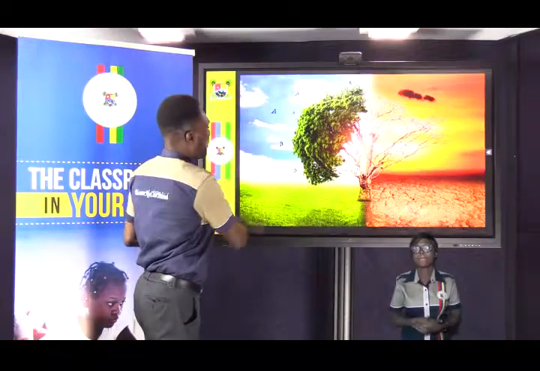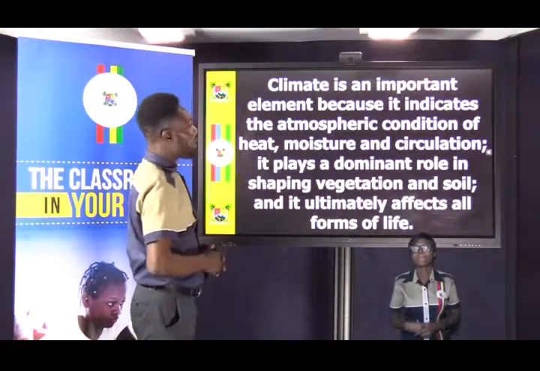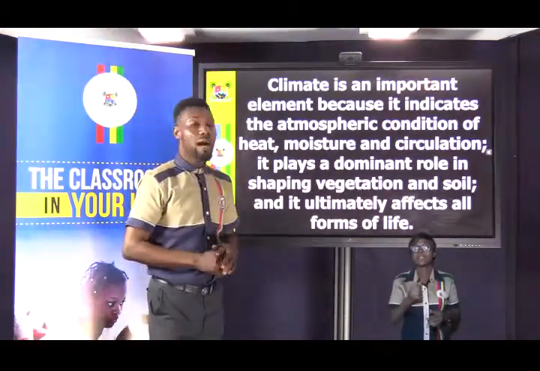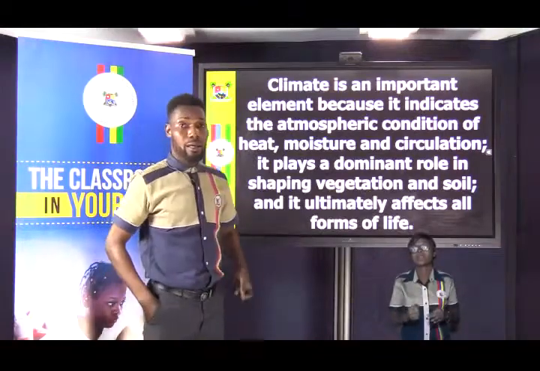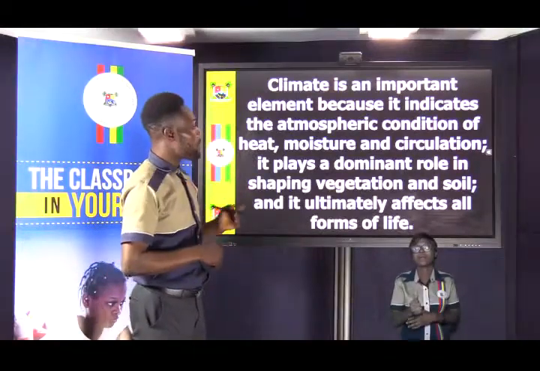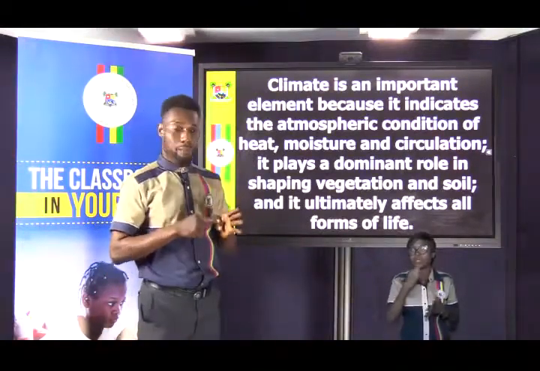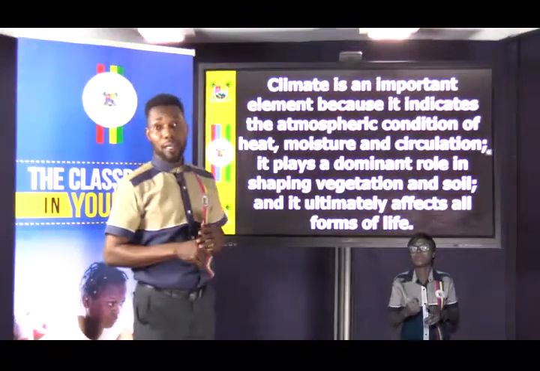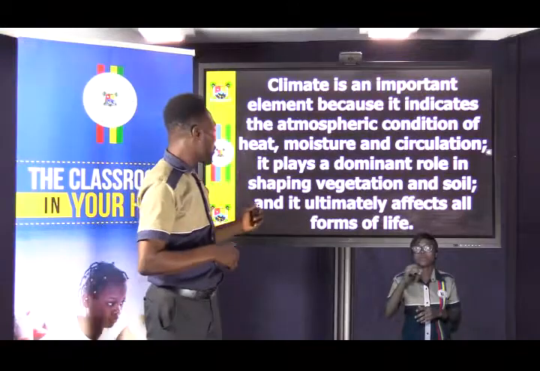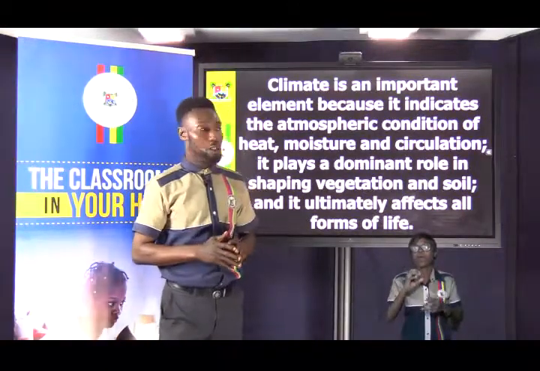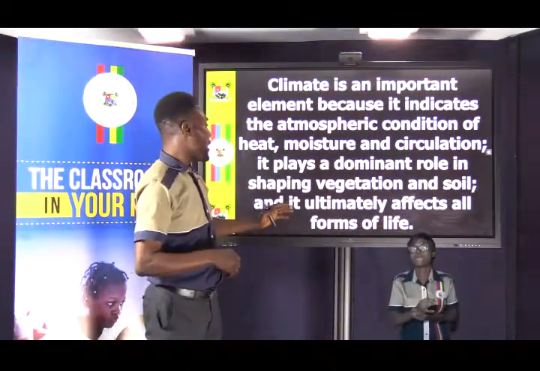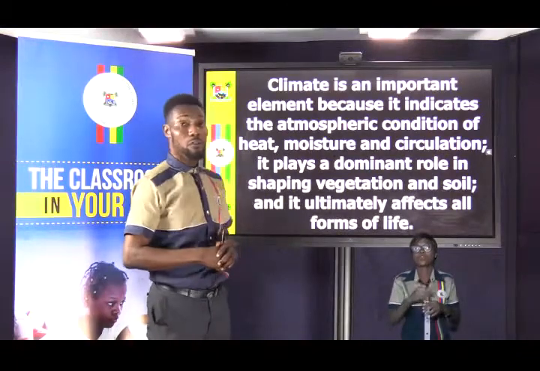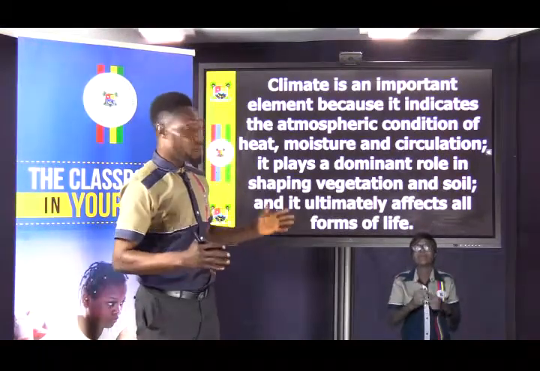Now, climate is an important element because it indicates the atmospheric condition of heat, moisture, and circulation. It plays an important role in shaping vegetation and soil, and it ultimately affects all forms of life.